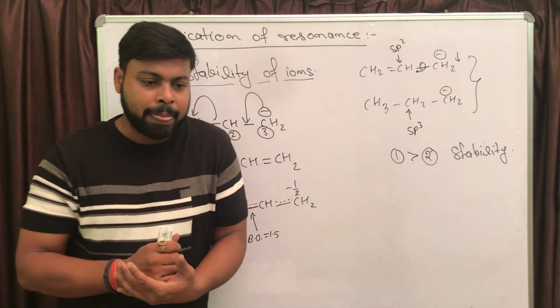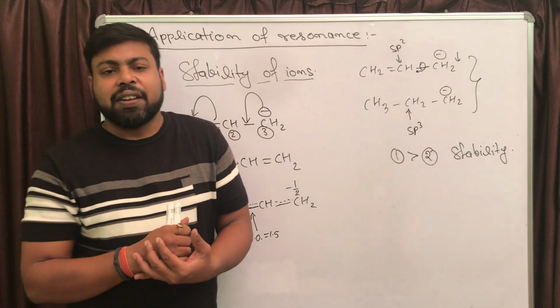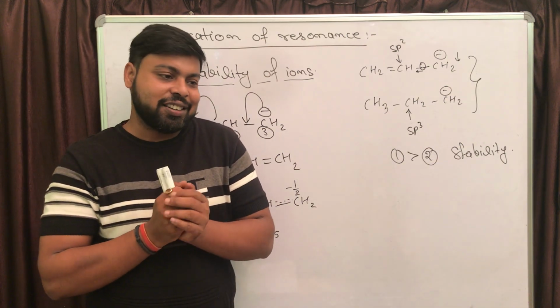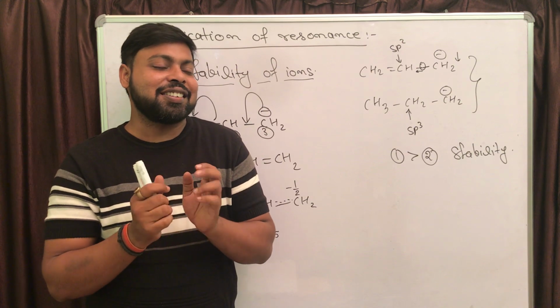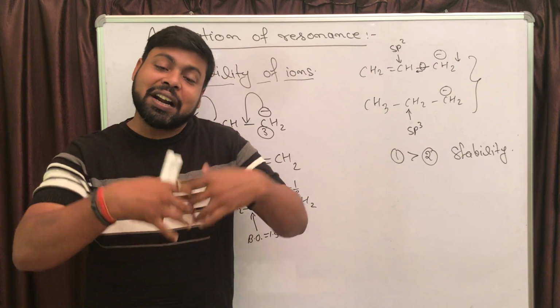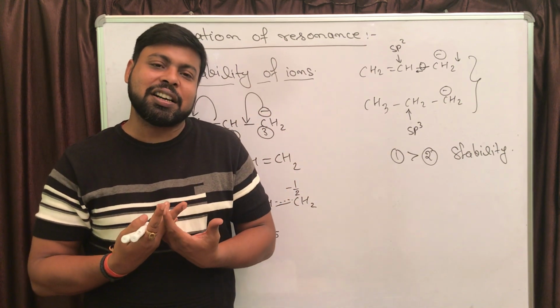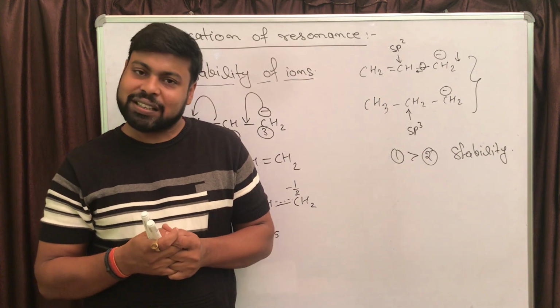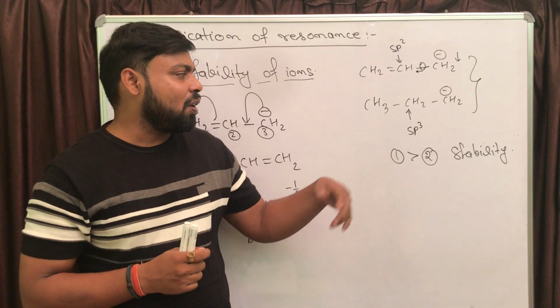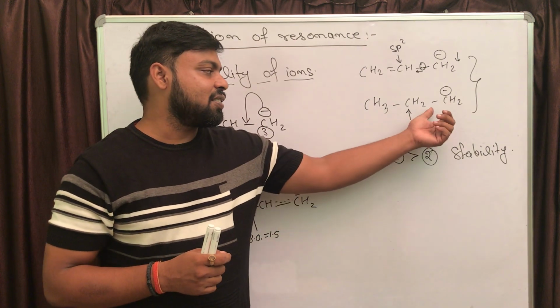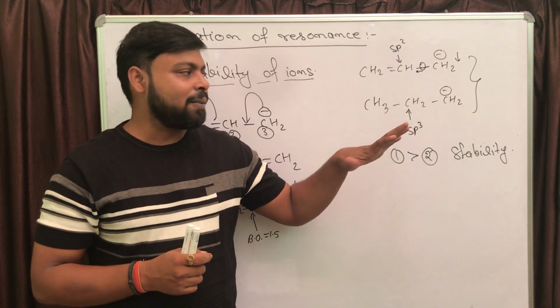1 unit of negative charge is spread on 2 carbon atoms, and both carbon atoms are carrying minus half and minus half. One statement is very important from electrostatics, which I have given earlier. The statement was: spread charge is going to be more stable as compared to concentrated charge. And in the second case there is no resonance.